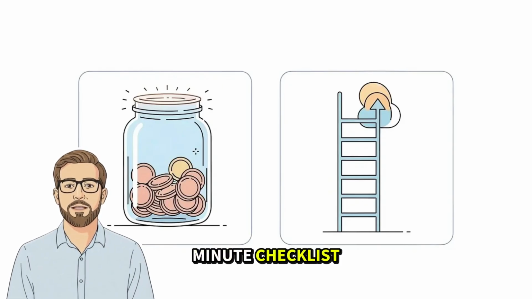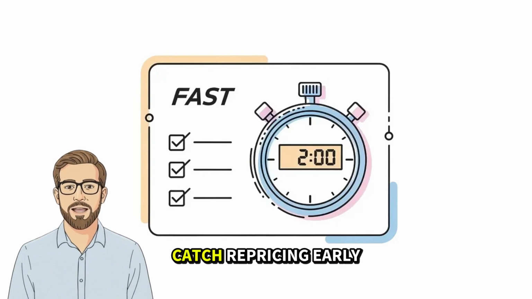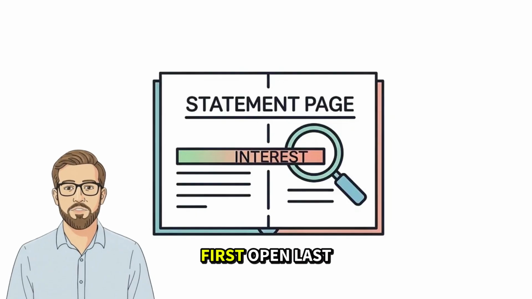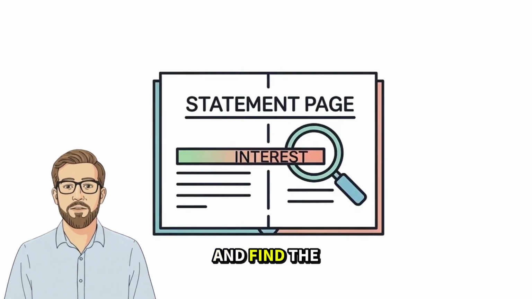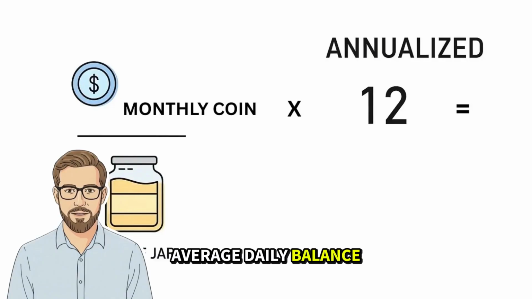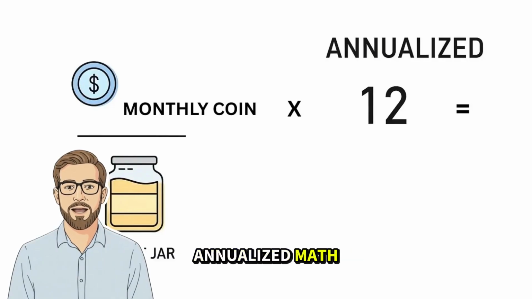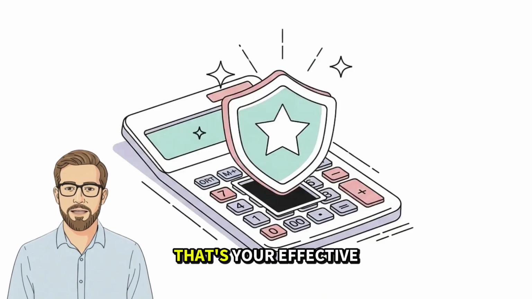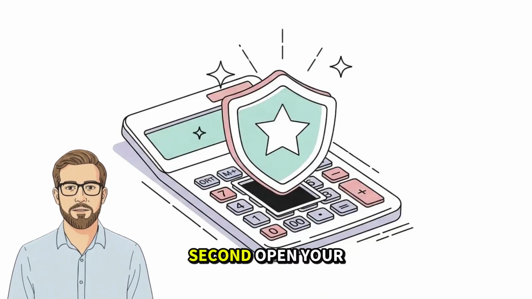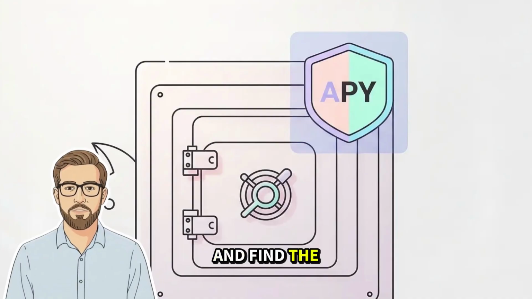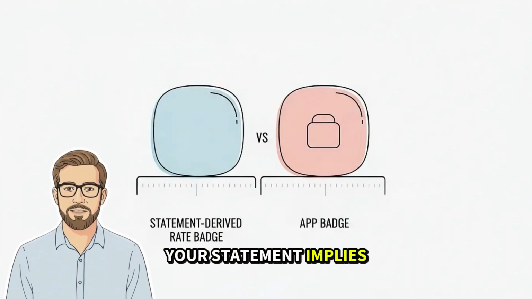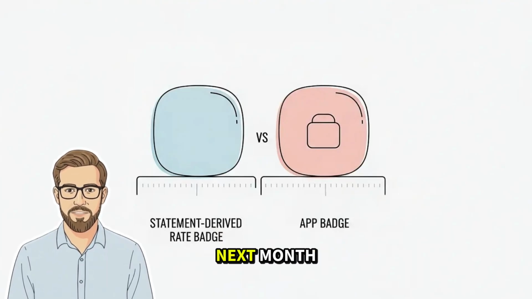Here's your two-minute checklist. If you do only this, you'll catch repricing early, and you won't accidentally lock money you might need. First, open last month's statement and find the interest earned and average daily balance. Do the quick annualized math: interest times 12 divided by the balance. That's your effective rate. Second, open your bank app and find the screen that shows your current APY for the account. If that number is meaningfully different from what your statement implies, trust the statement and watch the next month.